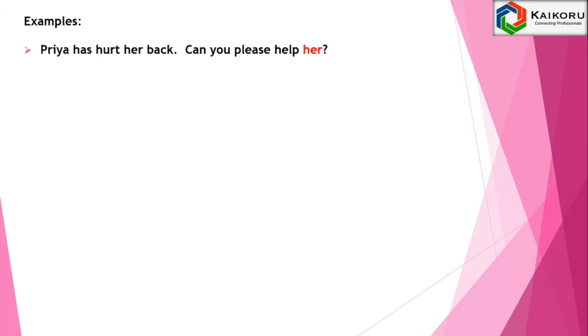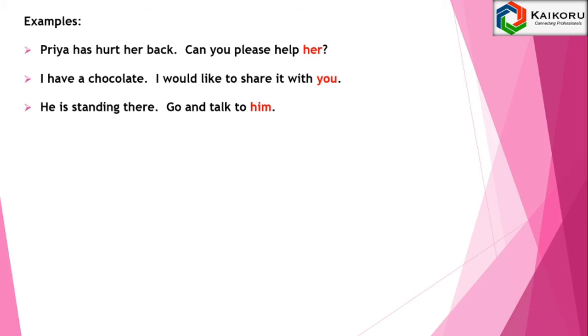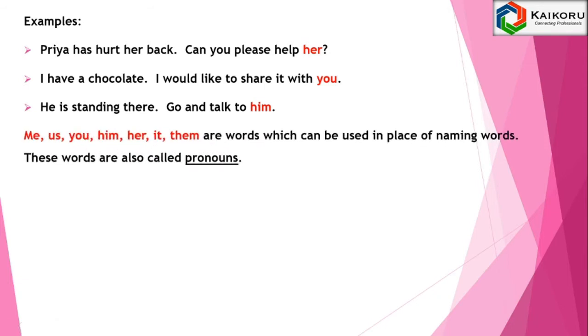Examples. Priya has hurt her back. Can you please help her? I have a chocolate. I would like to share it with you. He is standing there. Go and talk to him. In these sentences, her, you and him are pronouns. They are used instead of naming words. Me, us, you, him, her, it, them are the words which can be used in place of naming words. These words are called pronouns.